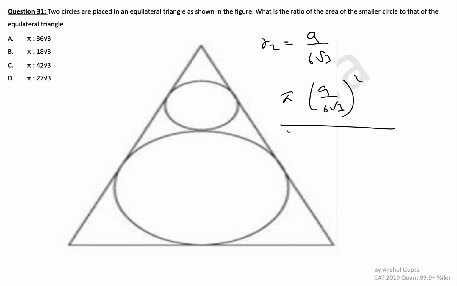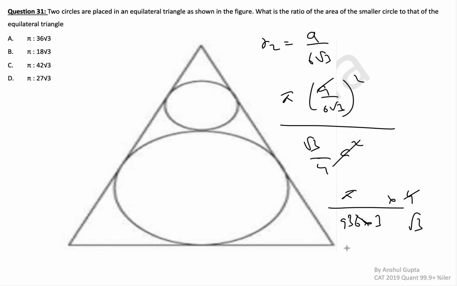to the area of equilateral triangle. Equilateral triangle area is root 3 by 4 a square. A square gets cancelled. What are we left with? We are left with pi divided by 36 into 3 multiplied by 4 divided by root 3. Okay. So you get 9 here. So this comes out as pi divided by 27 root 3. Okay. So the answer will be D in this case.